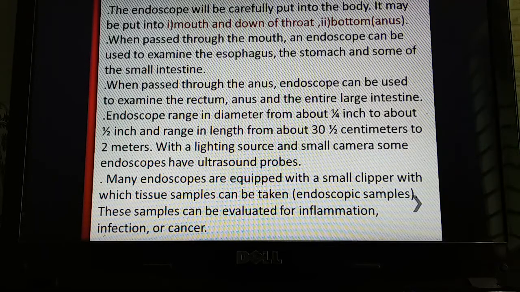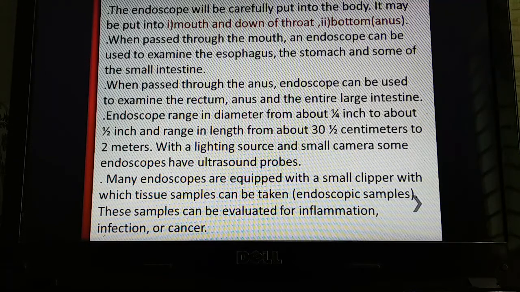The length of the endoscope is determined based on which portion of the body is used for diagnosis.